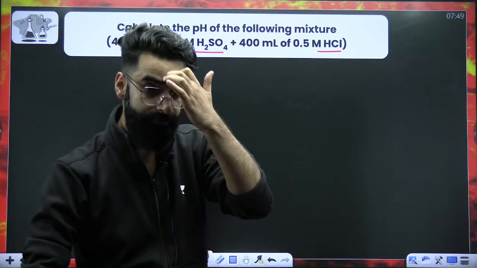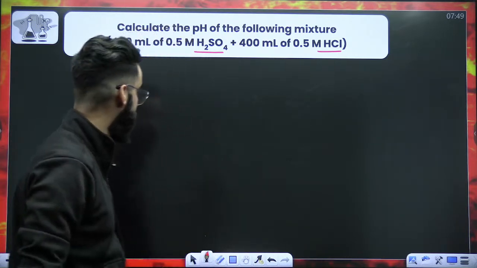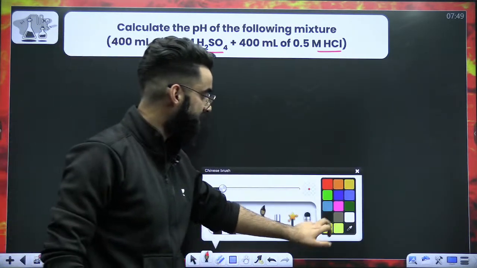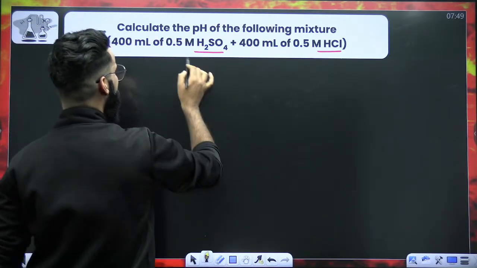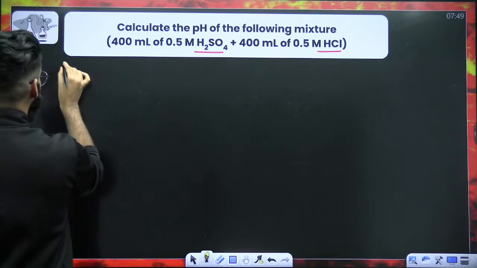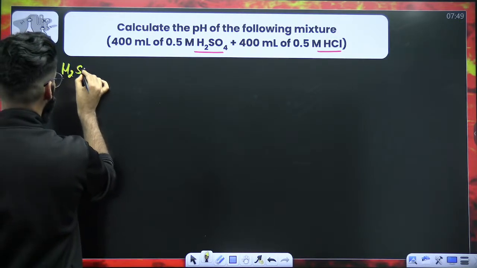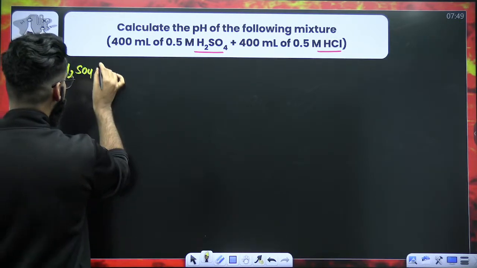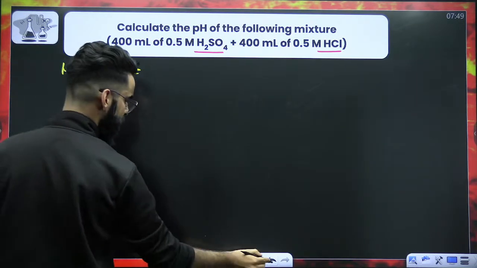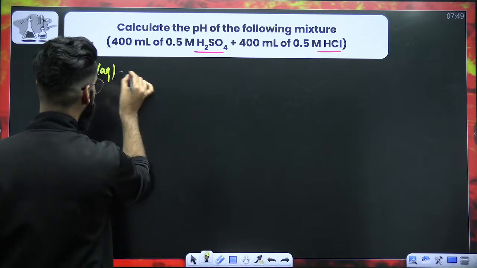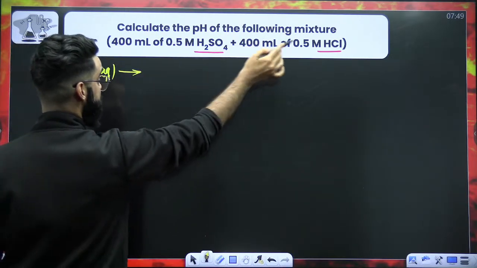Now, how exactly? Try to understand properly. First of all, the first solution is your H2SO4 aqueous solution. Can you let me know how this H2SO4 would have undergone dissociation? It is a strong acid.